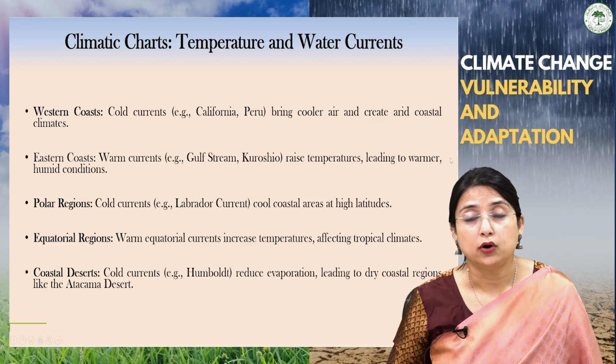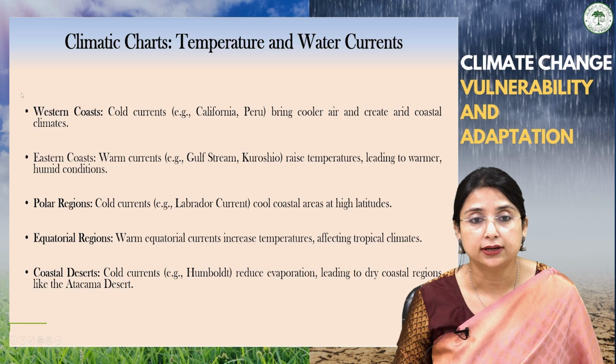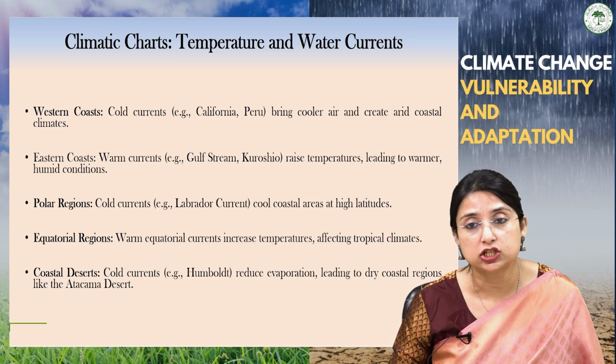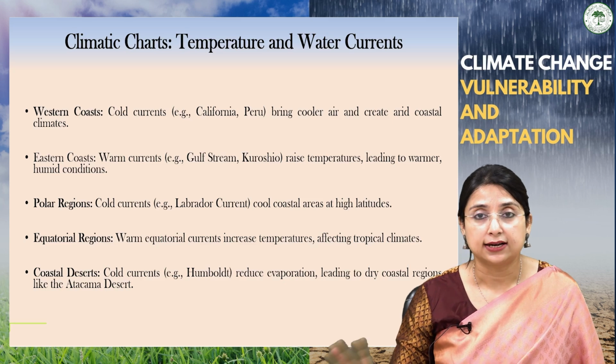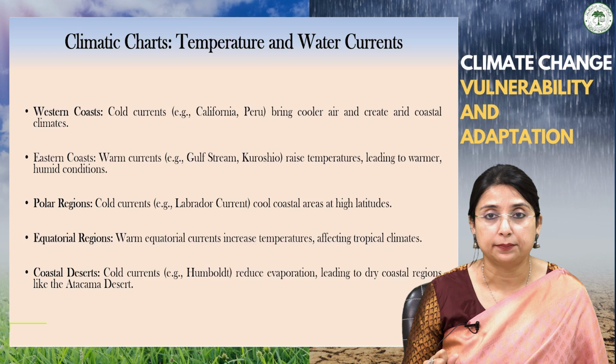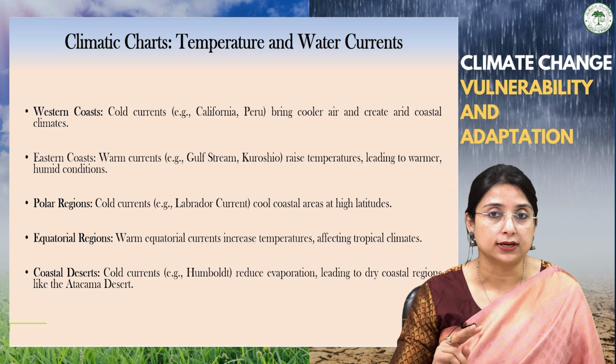So the importance of these processes, the hydrological cycle and water, can be seen here through climatic charts, temperature and water currents. If we take an example of how water currents impact temperature, we know there are two types of currents: warm currents and cold currents.